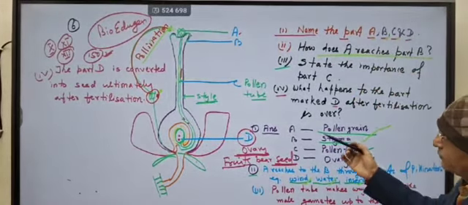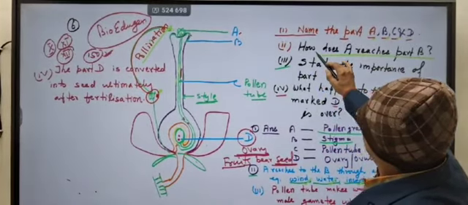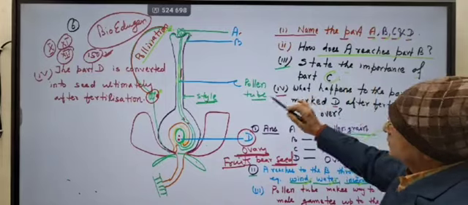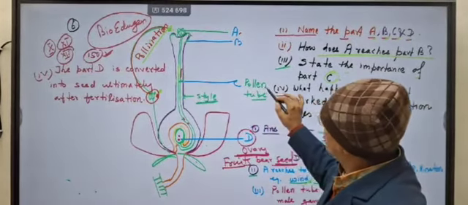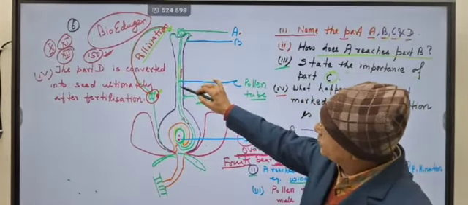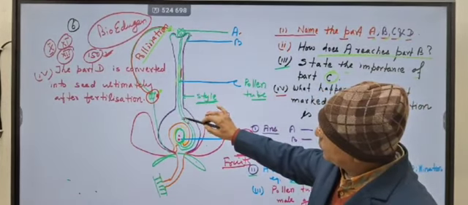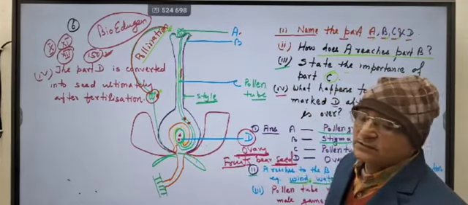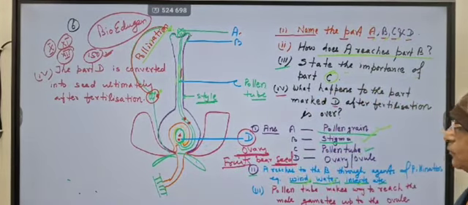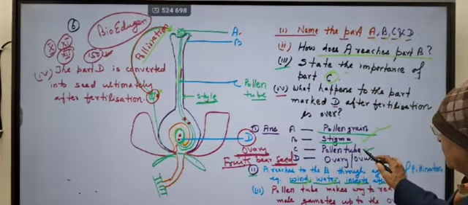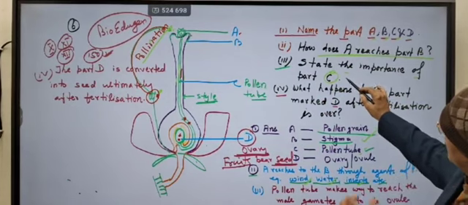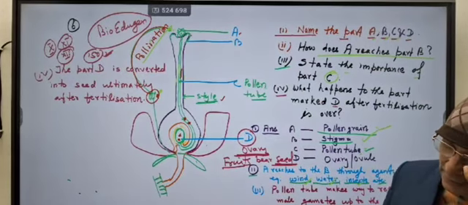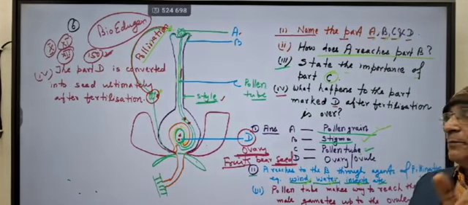Your second question: state the importance of C. If C is a pollen tube, then the pollen tube provides the passage for the male gametes. Two male gametes pass through this and fertilize the ovule to form seed ultimately. That is its function. If it is a style, then it allows the passage for pollen tube development.